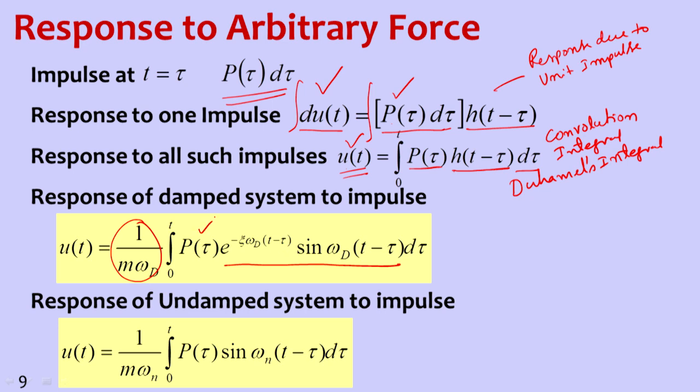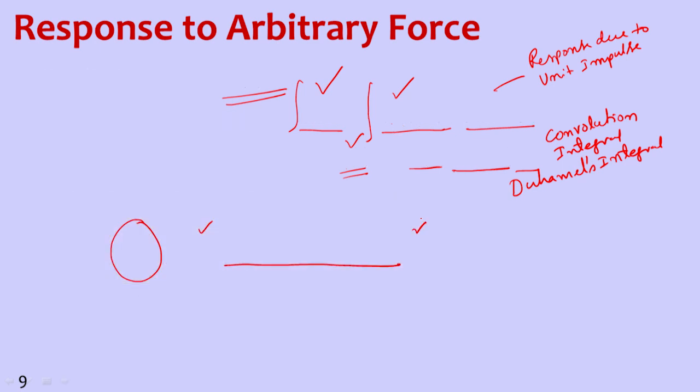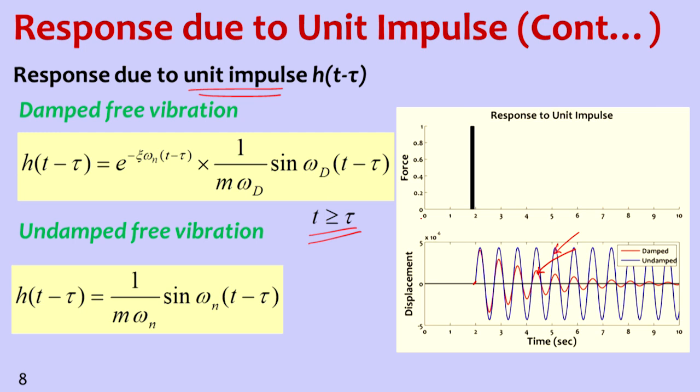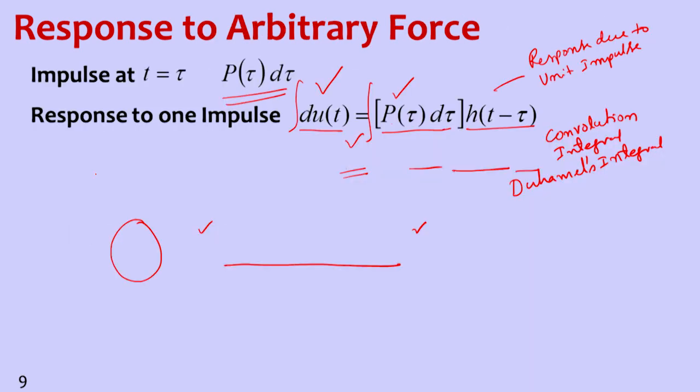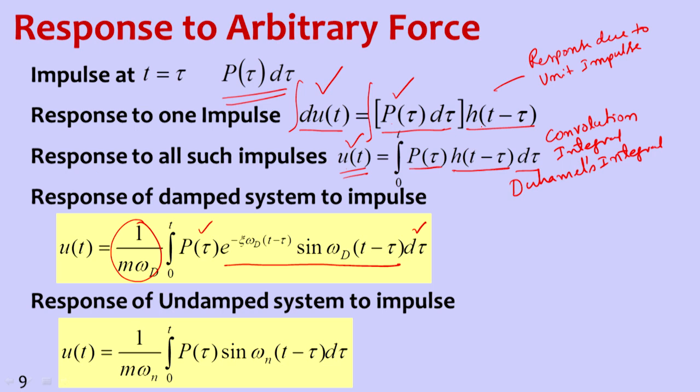Now multiply by the impulse value. So let us go back and look at it. Yeah, this one. This is the damped free vibration response. So h(t minus tau) is substituted, that value, and then we get this entire response.